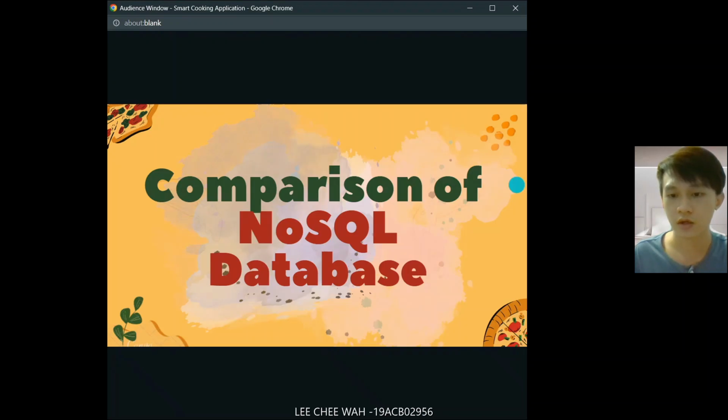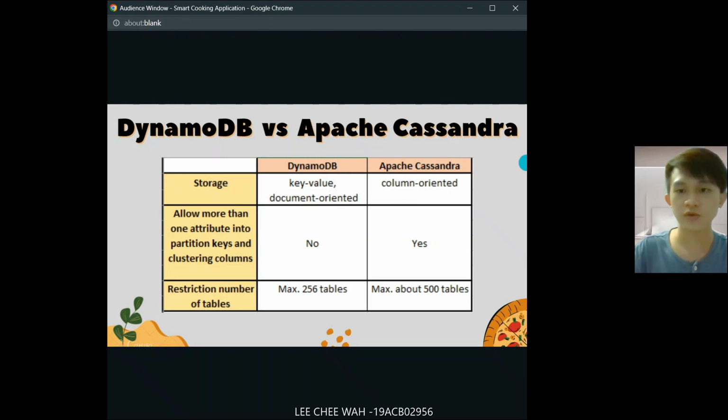I will talk about the comparison of NoSQL databases. I will first compare DynamoDB and Apache Cassandra. The storage for DynamoDB is key-value and document oriented, while Apache Cassandra is column oriented. DynamoDB does not allow more than one attribute in partition keys and clustering columns, while Apache Cassandra allows it. The restriction on the number of tables for DynamoDB is 256 tables, while Apache Cassandra is 500 tables.